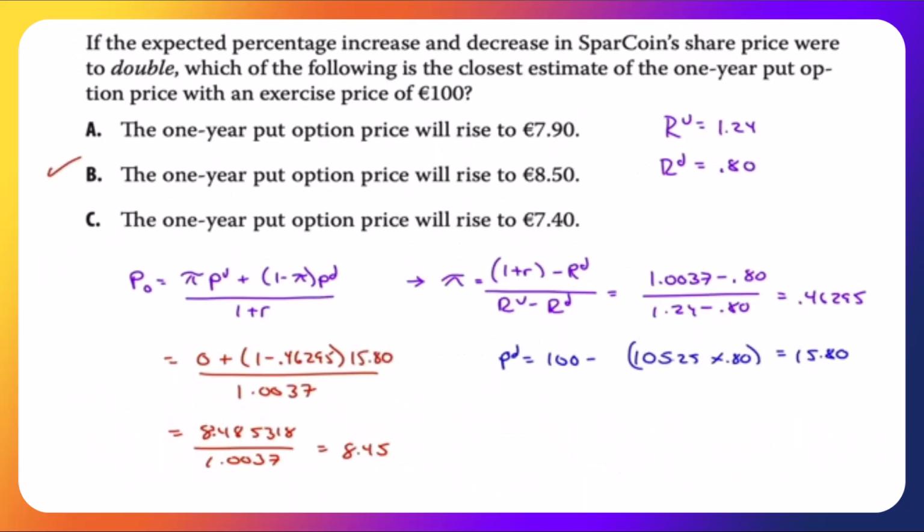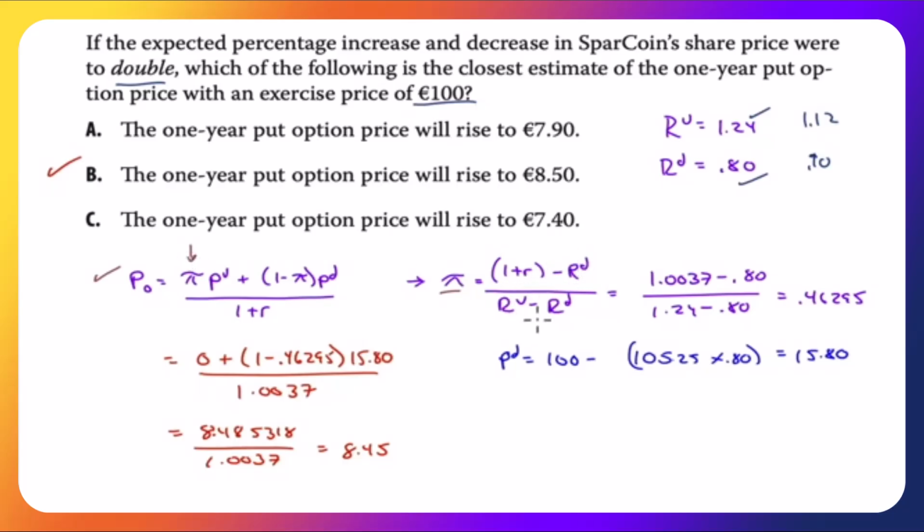If the expected percentage increase and decrease in Sparcoin share price were to double, in other words, we're doubling the volatility, which of the following is closest to the estimate of the 1-year put option price with an exercise price of €100? Remember, originally we had RU of 1.12 and RD of 0.9. So this will go to 1.24. This goes to 0.8. Let us calculate. To get to a put price, we know it is the probability weighted expected outcomes discounted back. We're going to need to calculate pi because this is our missing variable here.